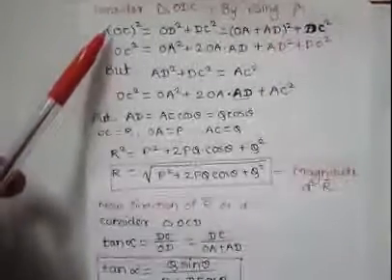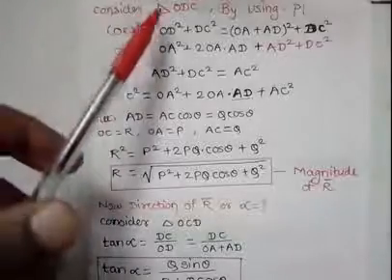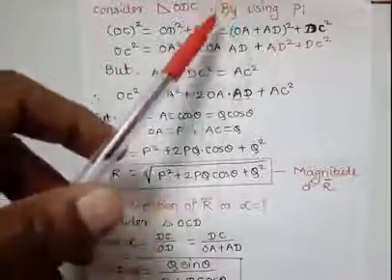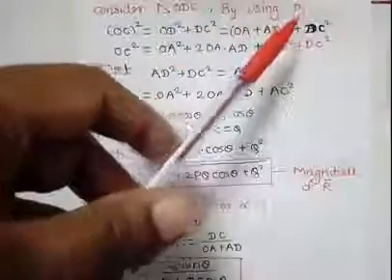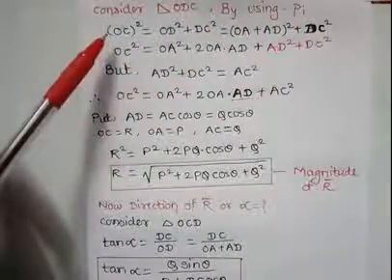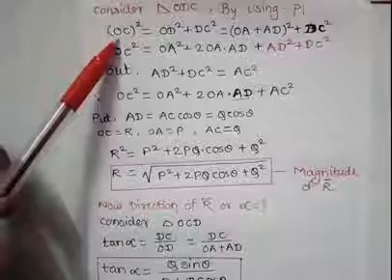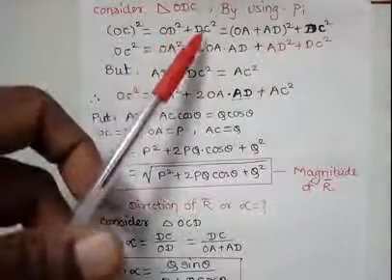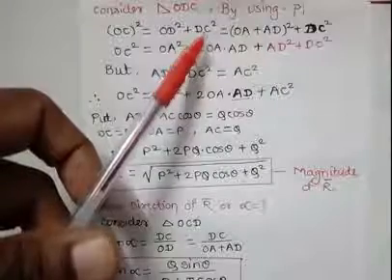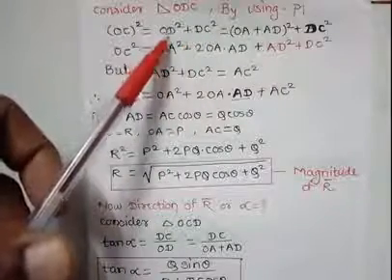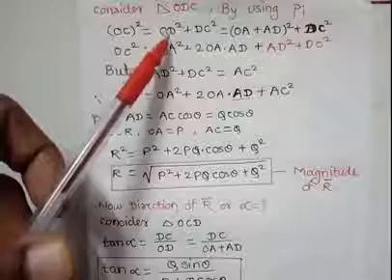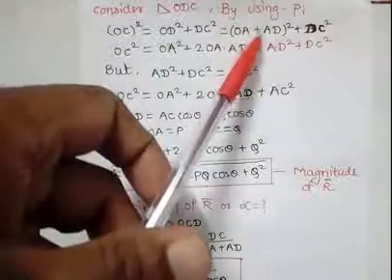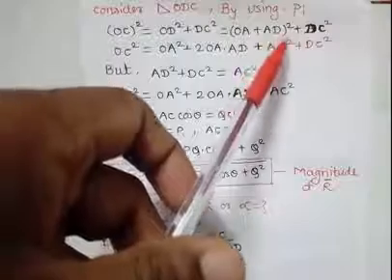Now I repeat again. Consider triangle ODC. Now by using Pythagoras theorem for this right angle triangle, we say that OC square is equal to OD square plus DC square, but OD is the sum of two segments. One is OA plus another is AD.